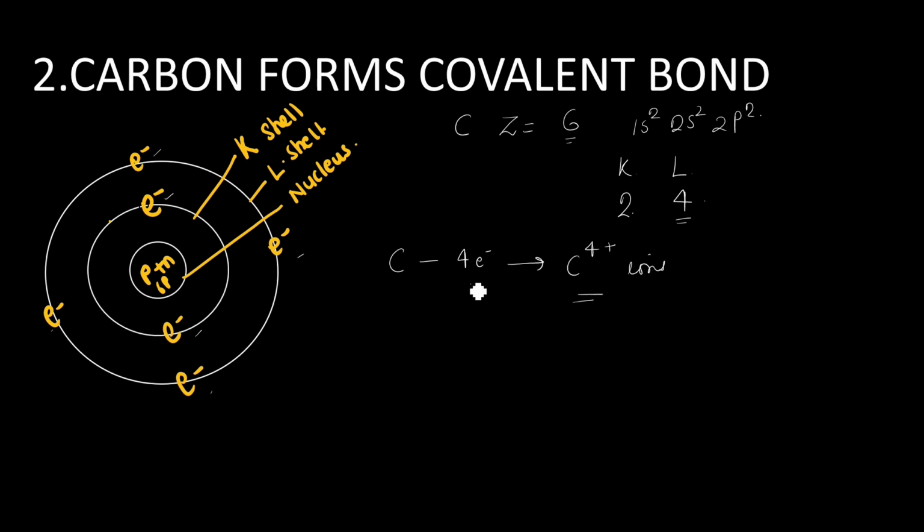But carbon cannot lose 4 electrons to form C4+ ions because the carbon atom is very small, and the outermost electrons are tightly held by the nucleus. To remove the outermost electrons requires a huge amount of energy, which is not normally available. Therefore, C4+ formation is not possible to attain the inert gas configuration.